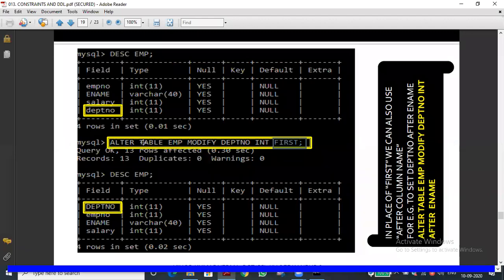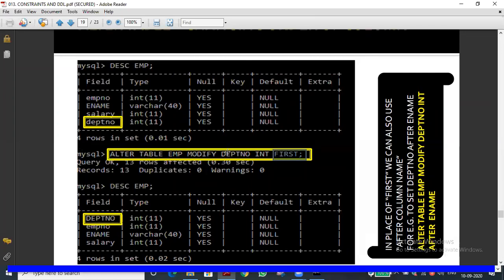If it is to be first, we have to mention first, or else if we want it at some other location, we have to mention after, then the particular field name. After ename means the required field will be moved next to the ename field. That is the concept of shifting or changing the field.